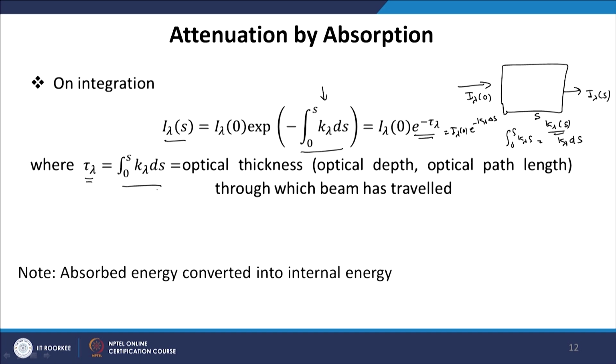This is a non-dimensional number which we find by multiplying the absorption coefficient with the path length. Many times you may get confused by the same use of symbol, but tau lambda here is optical depth or optical thickness.